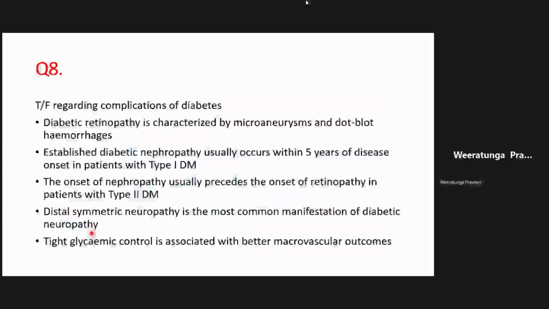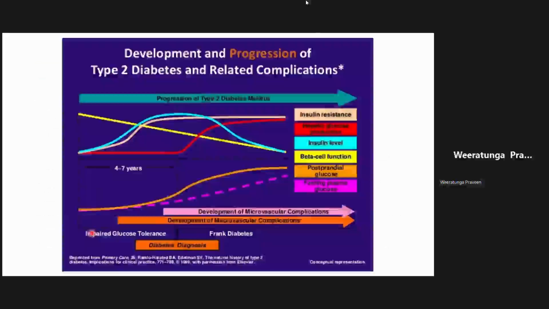Any questions about these things? This slide is quite important because it gives you the timeline of onset of some of the microvascular and macrovascular complications. It is about 5 years, 4 to 7 years.